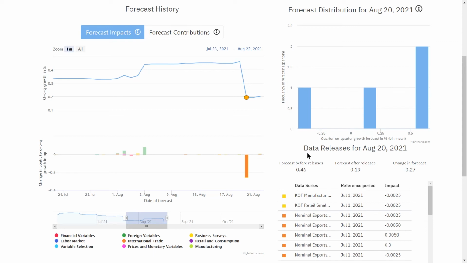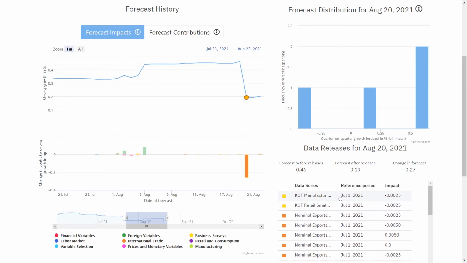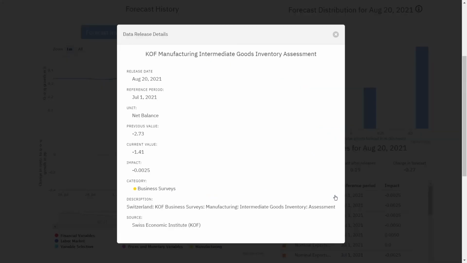All newly released variables of the selected day are shown here. These are colored by category and show the reference period of the new release and the impact of this specific release on the nowcast. More information on the variable can be accessed by clicking on the entry. Information on the release date, the latest value, and the source, as well as a detailed description, can be found there.